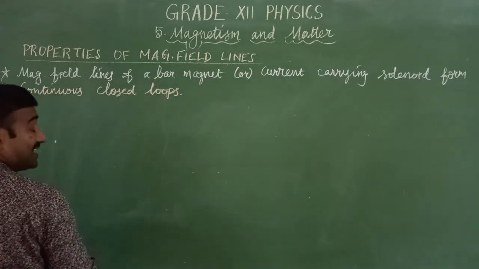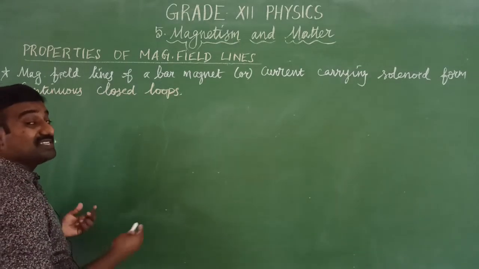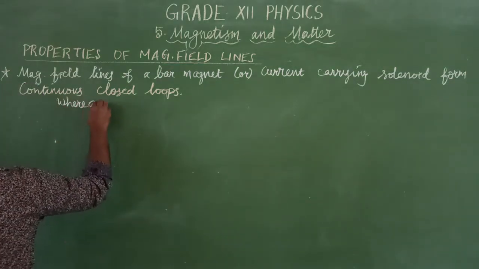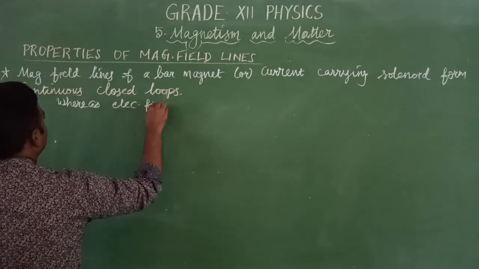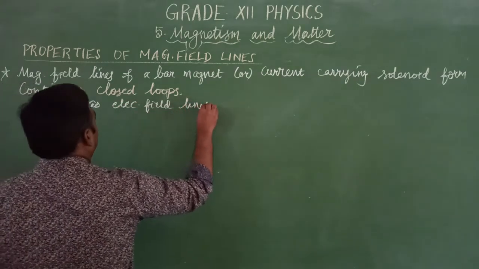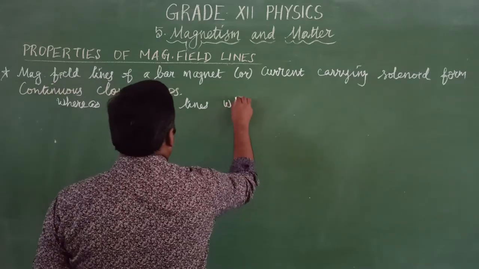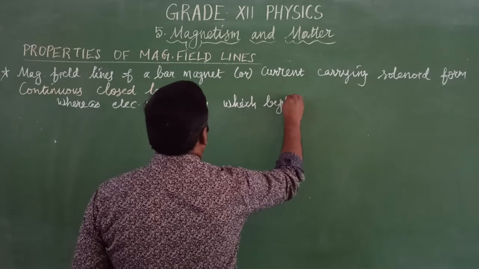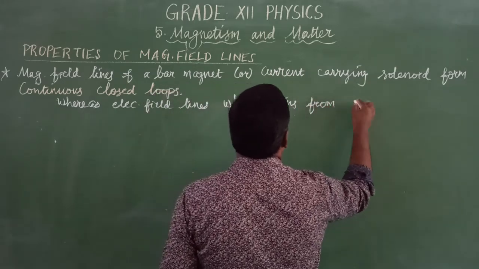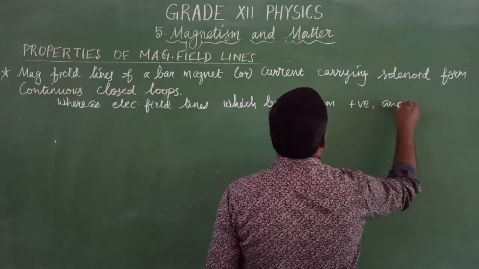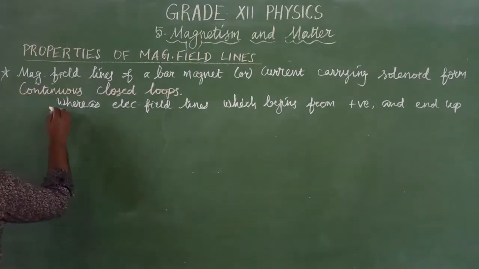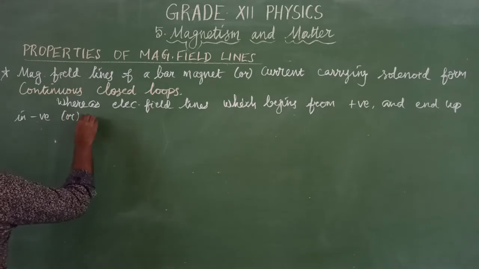Note that an electrostatic field is not continuous, it is discontinuous. Whereas electric field lines begin from a positive charge and end up in a negative charge, or escape to infinity.